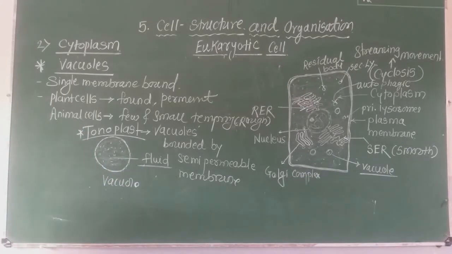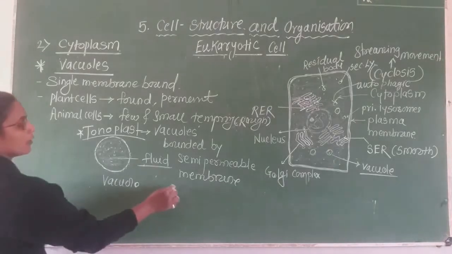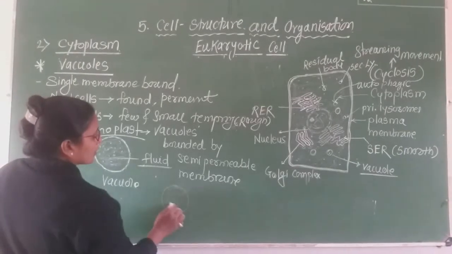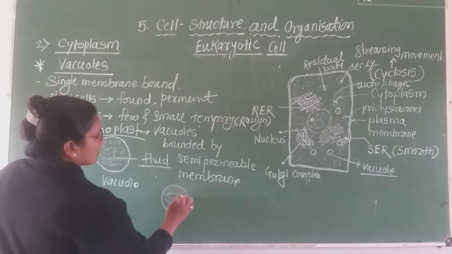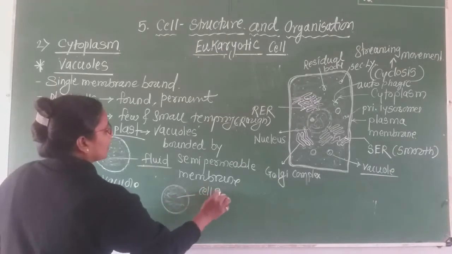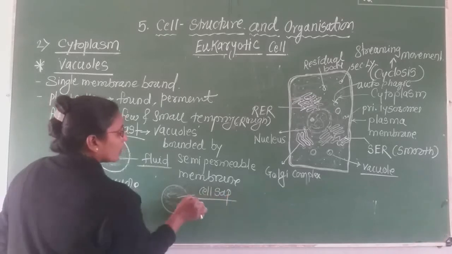Sometimes these vacuoles also consist of cell sap. Inside certain vacuoles there is the presence of cell sap, that is cellular content.